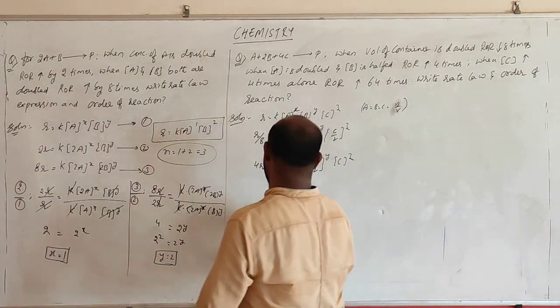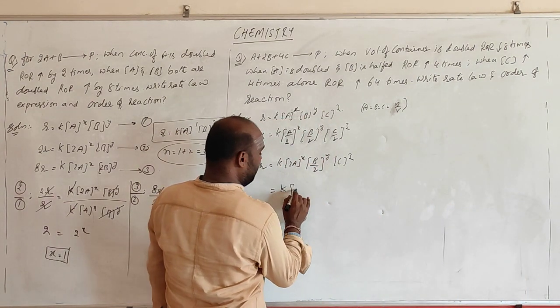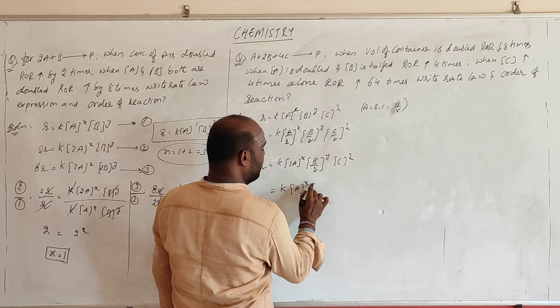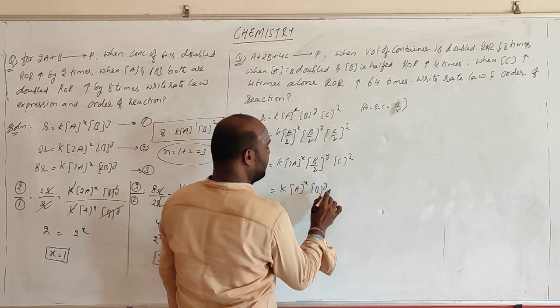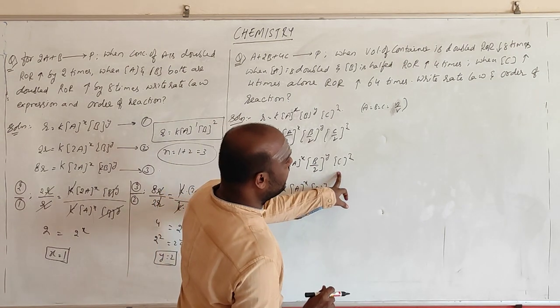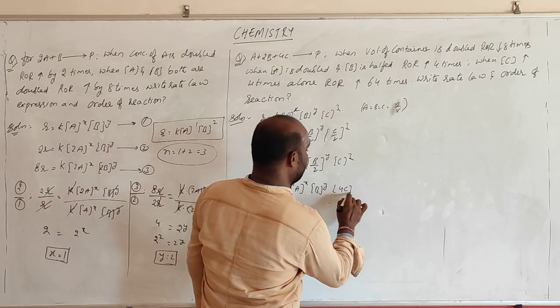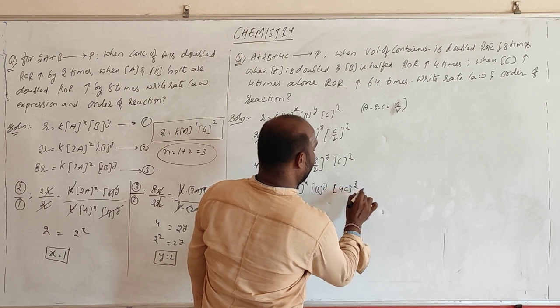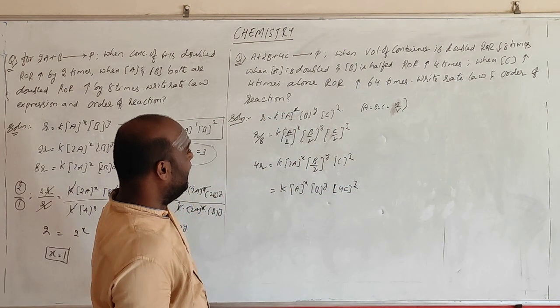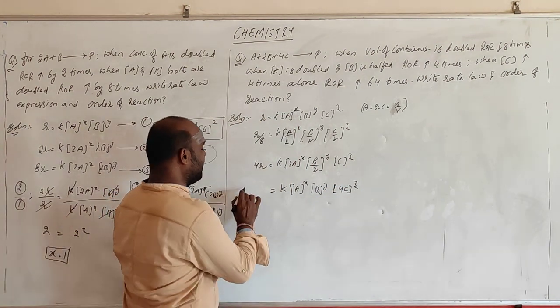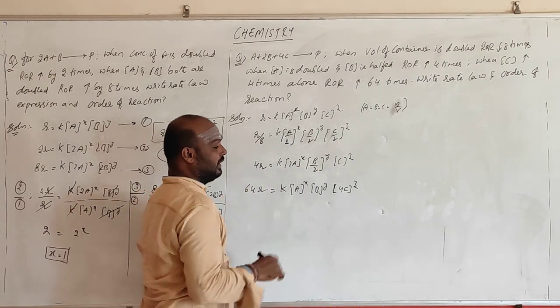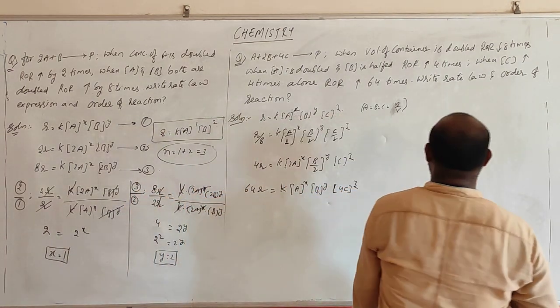He is not disturbing A, he is not disturbing B, and he says that when the concentration of C is increased by 4 times alone, the rate of reaction increases by 64 times. So it is 64R. So these are the equations.